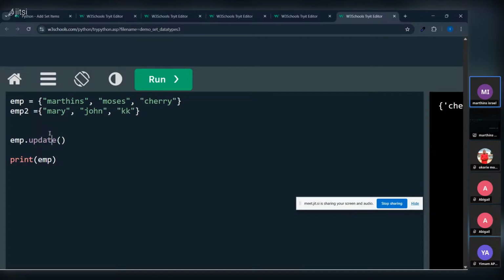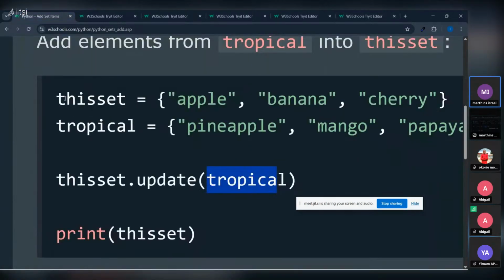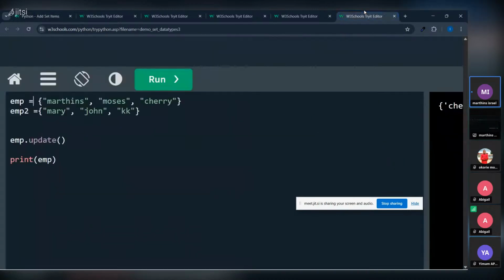So now EMP, we are working with what? We are calling what? See it here. You can also go back and read it back. We are calling the first set, right? Which is this guy. This dot what? We are now using the first variable we created, EMP. EMP dot update. Update what? We are saying update the second set, which is EMP2. Take note.